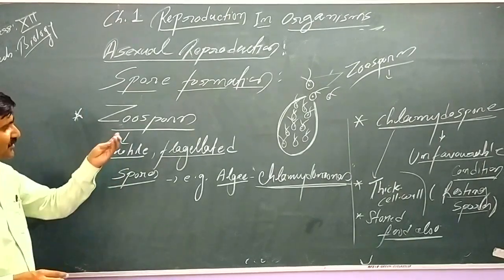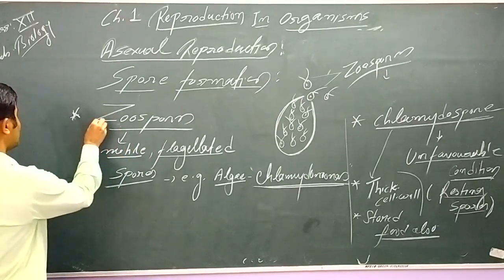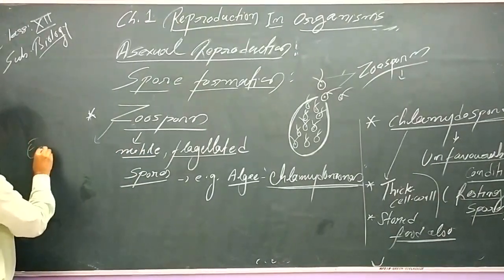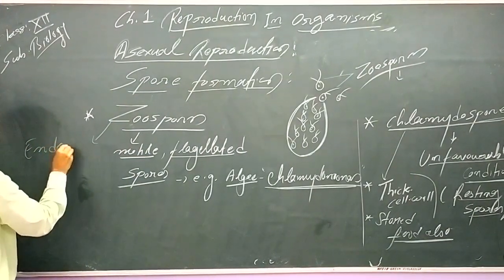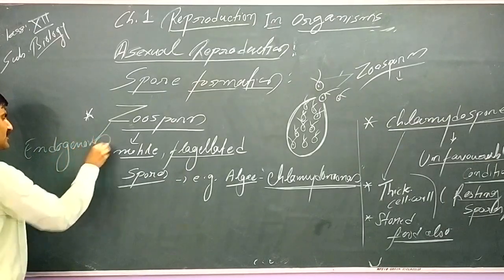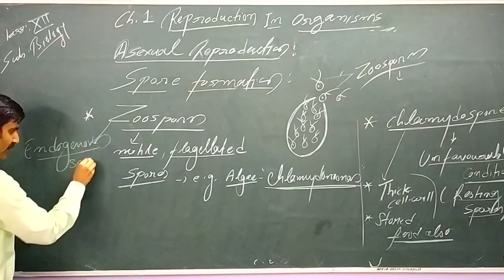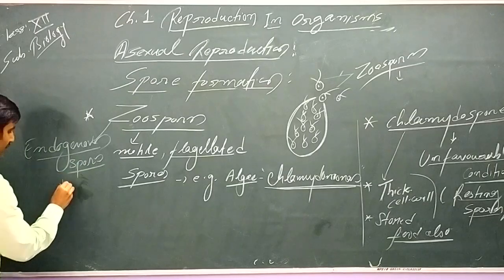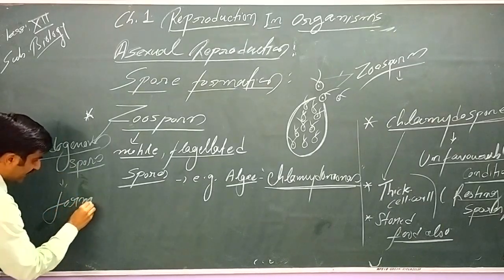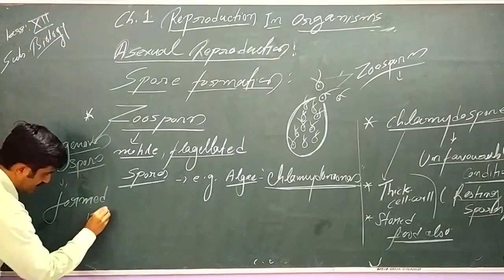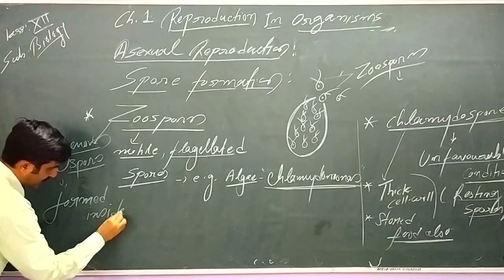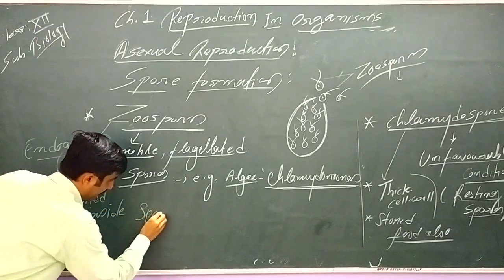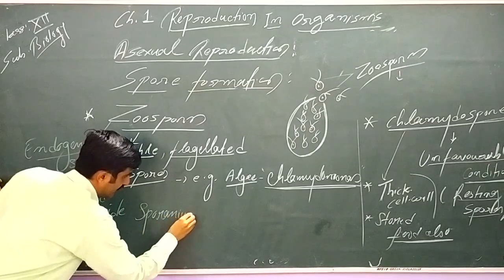Let's talk about another type of these spores. Keep in mind, they are endogenous spores. Endogenous spore means found inside a body called the sporangium.